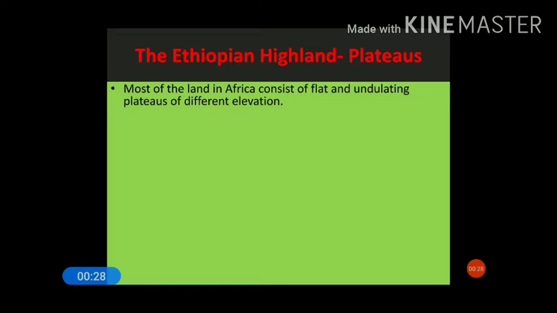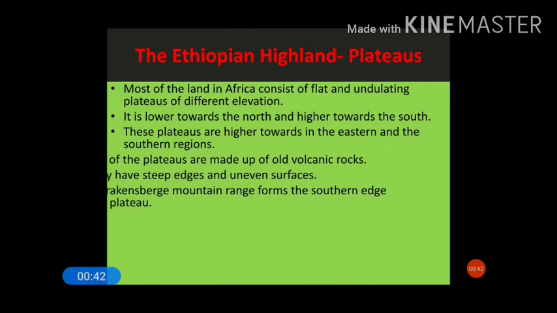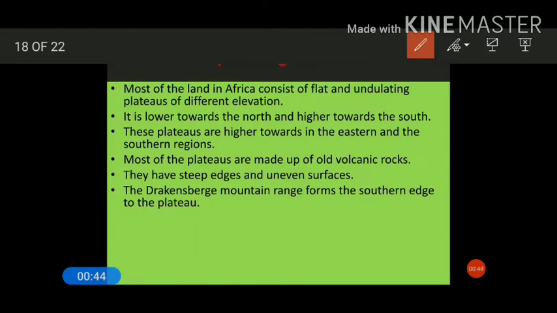It is lower towards the north and higher towards the south, and the plateau is higher toward the eastern as well as the southern region. So it is important to note the configuration of this plateau.